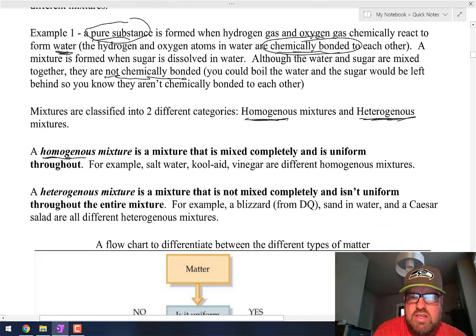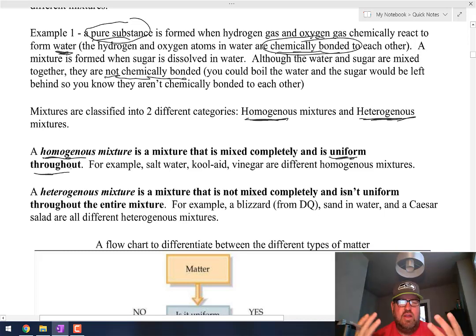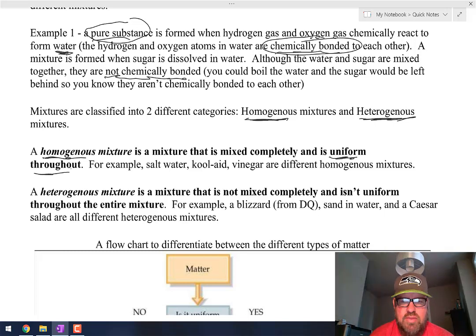Okay, a homogeneous mixture is one that is mixed and is uniform throughout, which means, and I always think of eating because I like to eat. So I like to think of if I'm drinking something or eating something that is a homogeneous mixture, it means the first bite, the middle bite, and the very last bite are all going to taste the same because it is mixed evenly or uniform throughout.